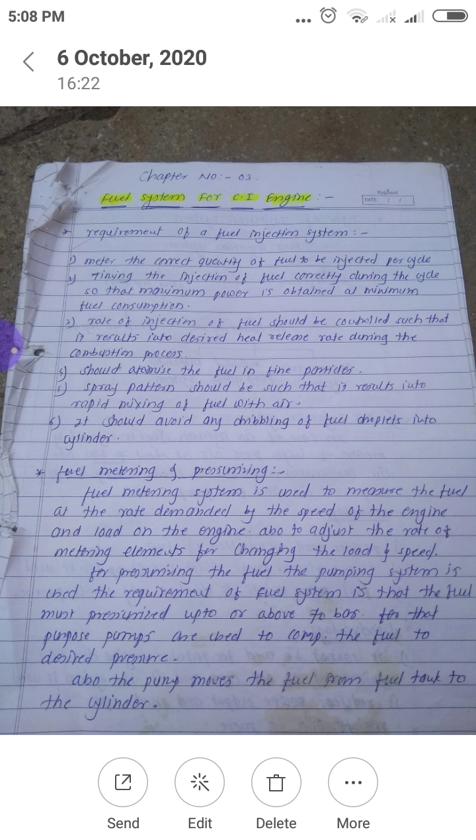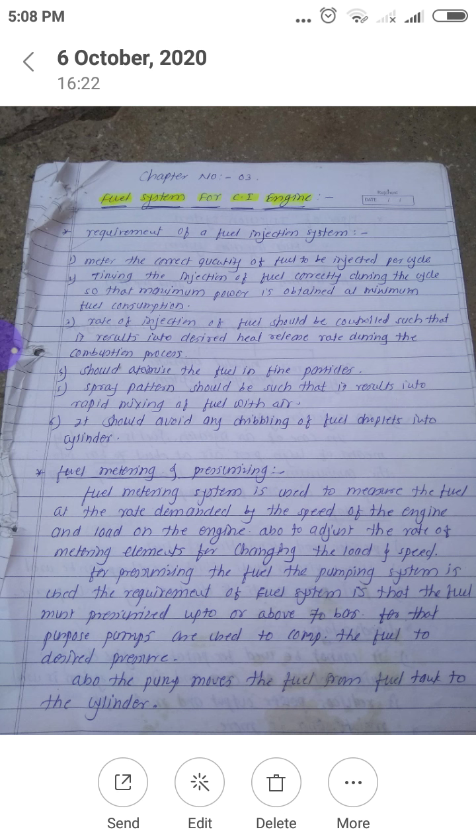The next basic requirement is that it should atomize the fuel into fine particles. That means whatever fuel is supplied inside the engine cylinder should be atomized into very fine particles, because as more fine particles are there, it requires less time for its physical changes, that means atomization, vaporization and mixing with air. So whatever the fuel supply system is, it should atomize the fuel into very fine particles.